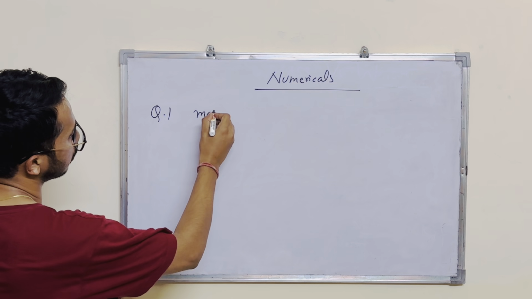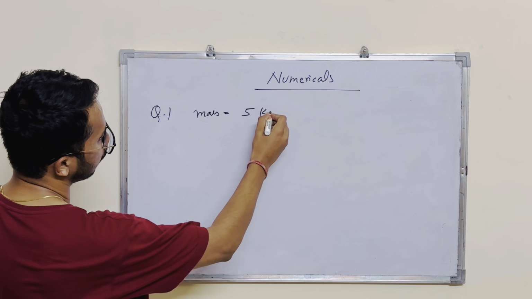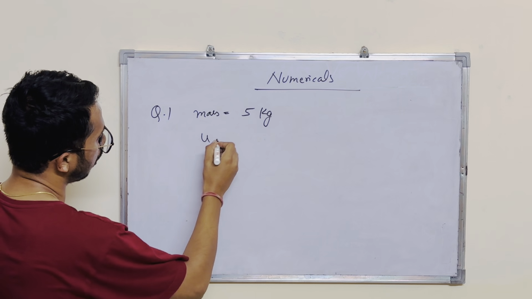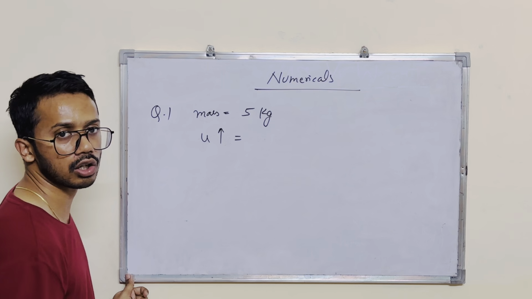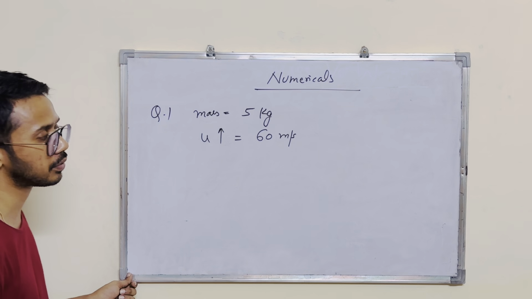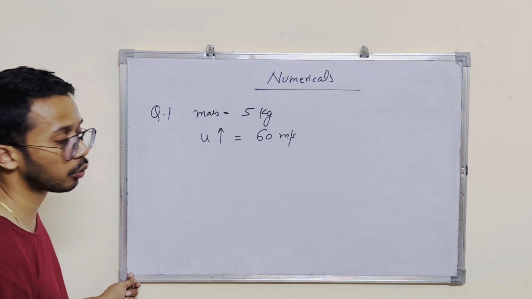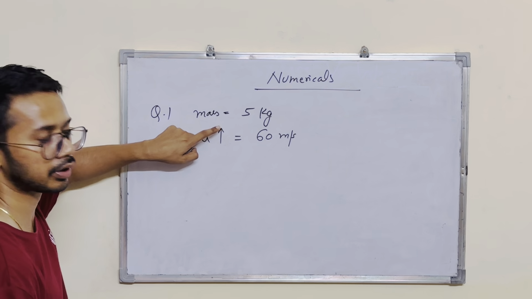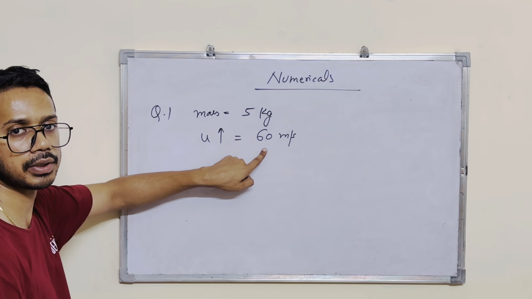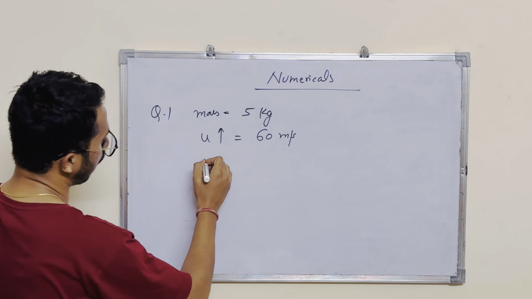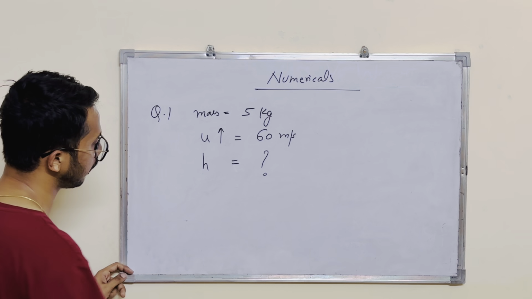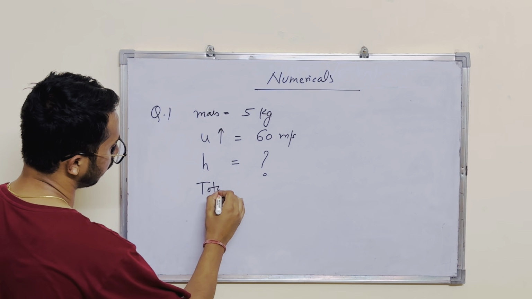Let's say we have an object whose mass is 5 kilogram. So a 5 kilogram object we are having, and this object is being thrown vertically upward with a velocity of 60 meter per second. Okay, an object of mass 5 kilogram is thrown vertically upward. This arrow is showing the upward motion. So the object is going vertically upward with a velocity of 60 meter per second. And you are supposed to calculate the maximum height this object will achieve and the total time of flight.